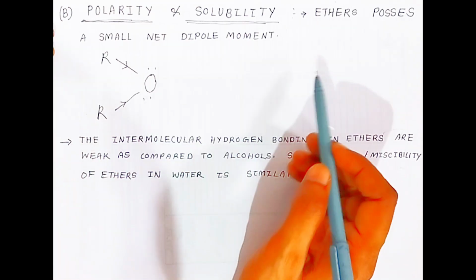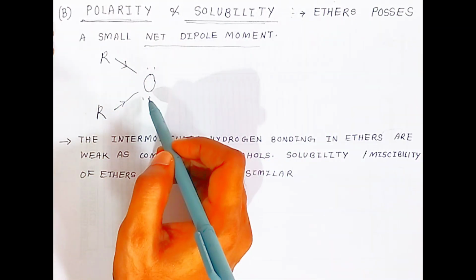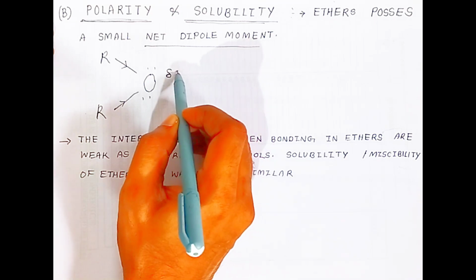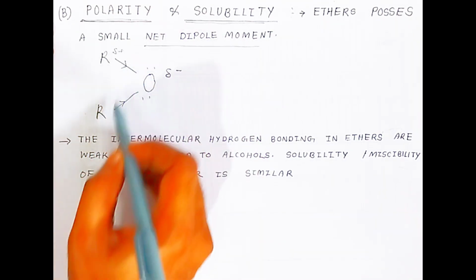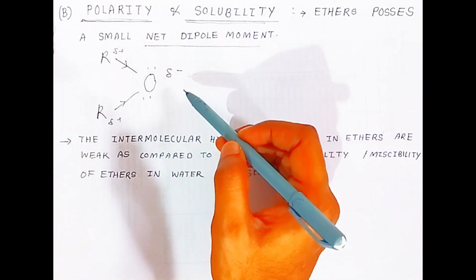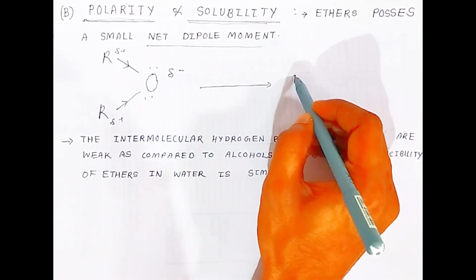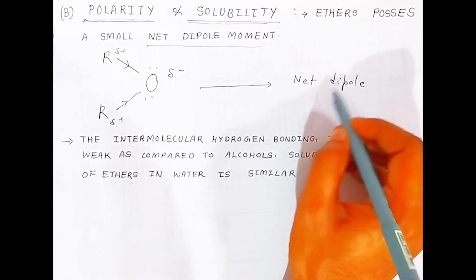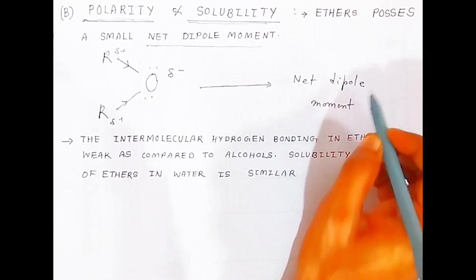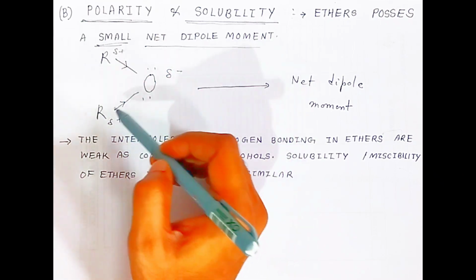Understanding students? So ether possesses a small net dipole moment. Because of this small polarity, oxygen has a delta negative charge, so it will have a small net dipole moment. Because of this, the molecule will rotate. The dipole moment will be very small. So ether possesses a small net dipole moment.